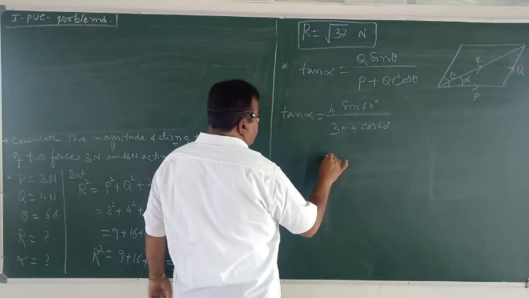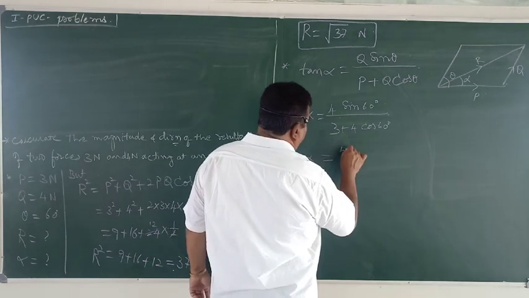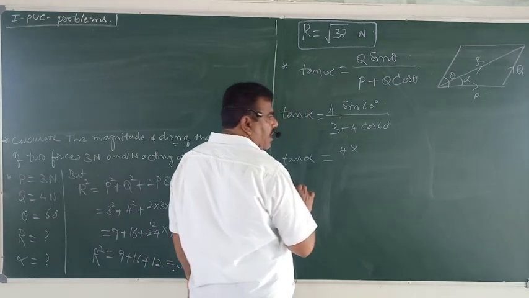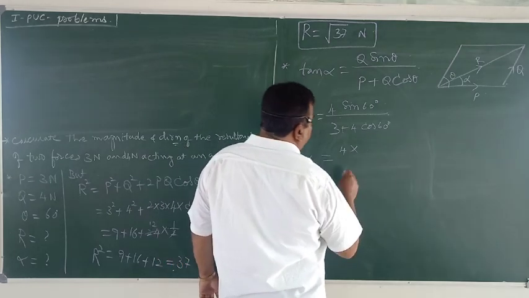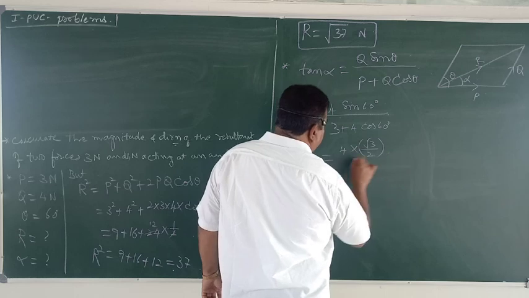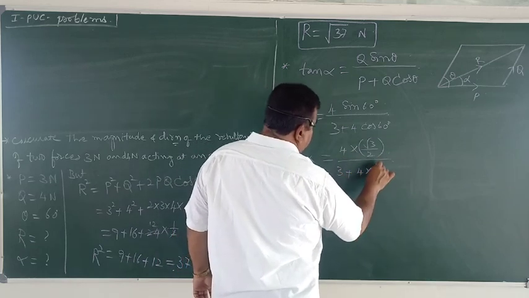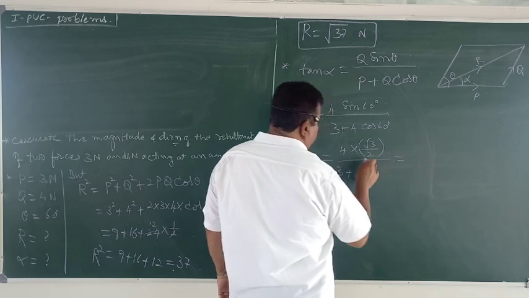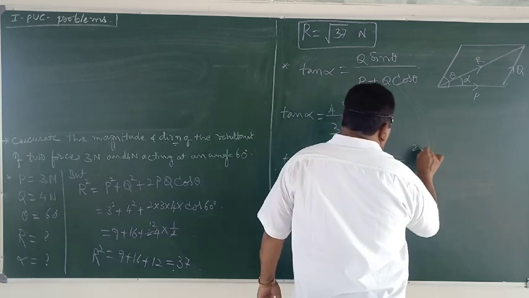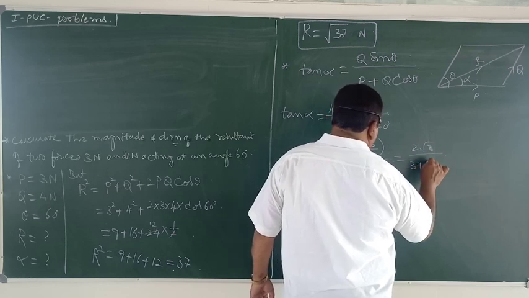If I simplify this further, what will I get? 4 into sin 60 degree. Therefore, root 3 by 2 is the value of sin 60 degree. This is 3 plus 4 into cos 60 degree, which is half. This is nothing, 2 1s are 2, 2 2s are 4, so 2 root 3 divided by 3 plus 2.